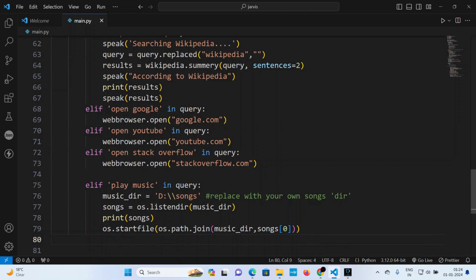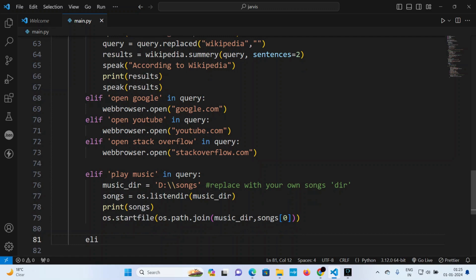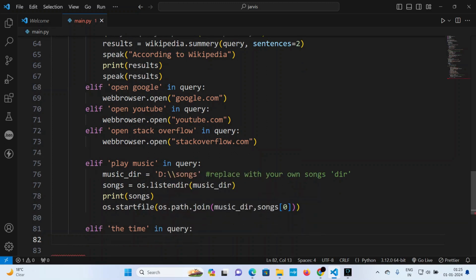Otherwise, what do I want to know more? Time, maybe. So the time, if I say the time in my query, I will do strTime equal to datetime.datetime.now, maybe not like that.